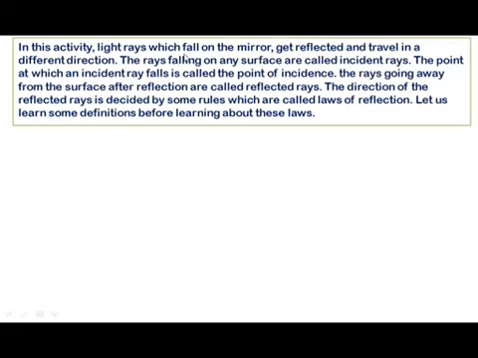In this activity, light rays which fall on the mirror get reflected and travel in a different direction. The rays falling on any surface are called incident rays. The point at which an incident ray falls is called the point of incidence. The rays going away from the surface after reflection are called reflected rays. The direction of the reflected rays is decided by some rules which are called the laws of reflection. Let us learn some definitions before learning about these laws.